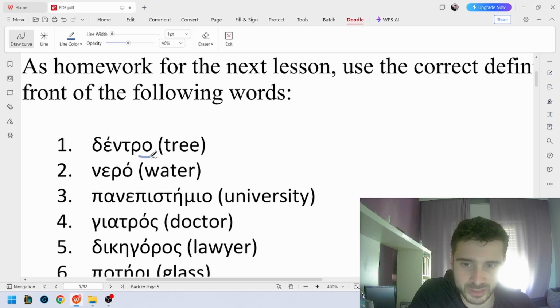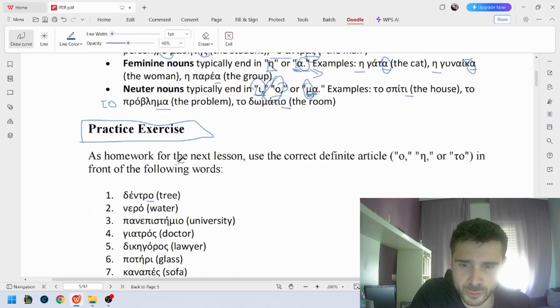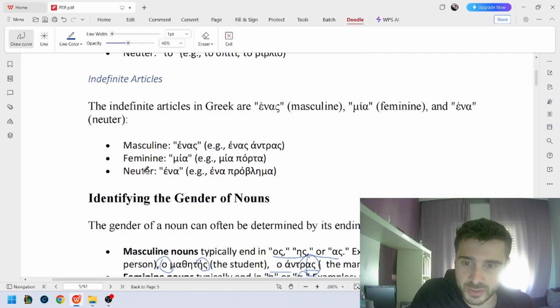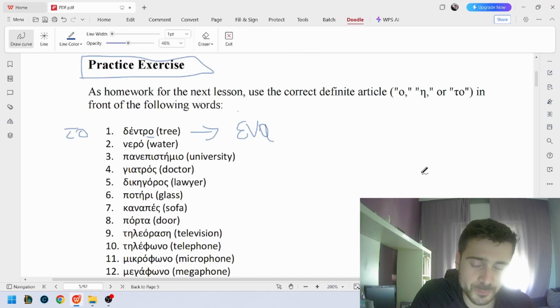You see it has the word ending o, so we check, it will be neutral. So how will we say the tree? You will say το δέντρο, and accordingly, using the indefinite article, a tree for neutral, you will say ένα δέντρο.